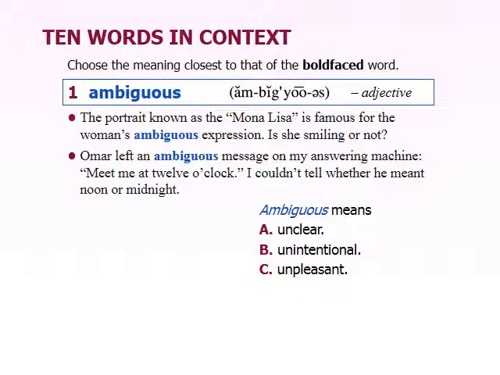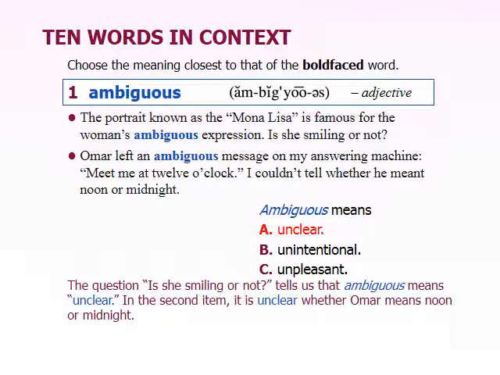So our first word here is ambiguous, and this one is an adjective. The portrait known as the Mona Lisa is famous for the woman's ambiguous expression. Is she smiling or not? Omar left an ambiguous message on my answering machine. Meet me at 12 o'clock. I couldn't tell whether he meant noon or midnight.